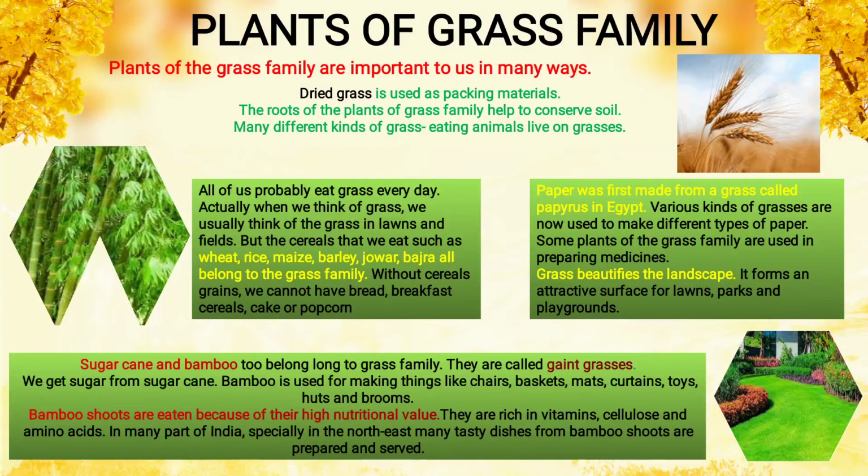Sugarcane and bamboo, two belong to the grass family. Even sugarcane, ketari, and the bamboo, बांस जिसको बोलते हैं, they are also belonging to the grass family, but they are long in size. They are called giant grass. We get sugar from sugarcane. The sugar which we have, we get from sugarcane.